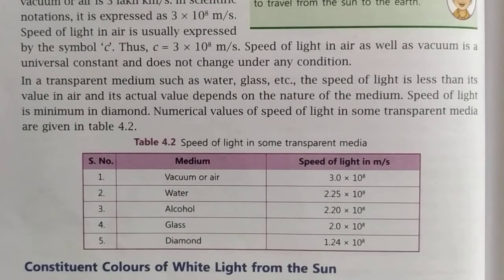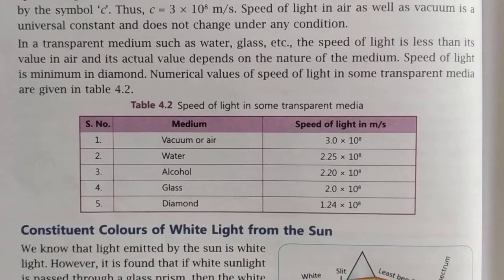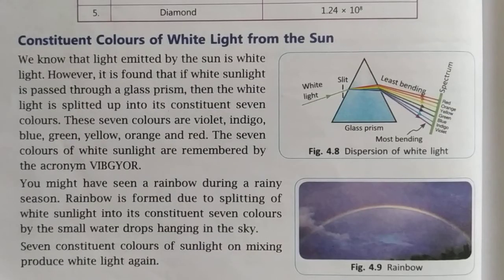But when light is traveling through water, its speed is 2.25 × 10^8 meters per second. Then in alcohol the speed is quite lower. Then in glass it becomes even less, and in diamond it becomes even less. So you have to keep these speed values in mind.